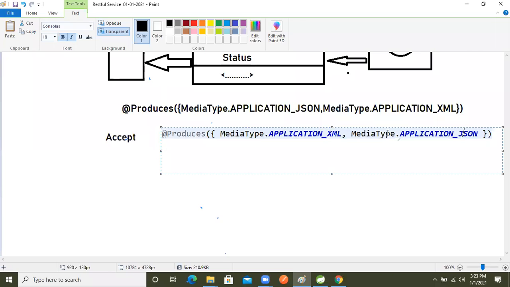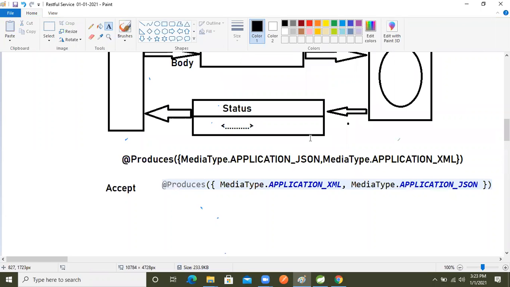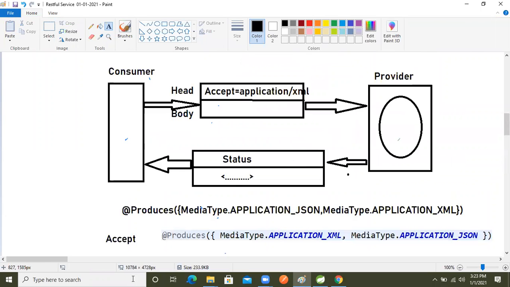If JSON is first, then by default we get JSON data, right? So based on the first argument in the produces, if we do not select an acceptance type, we get that data only. I will show all those things practically also, don't worry, right?